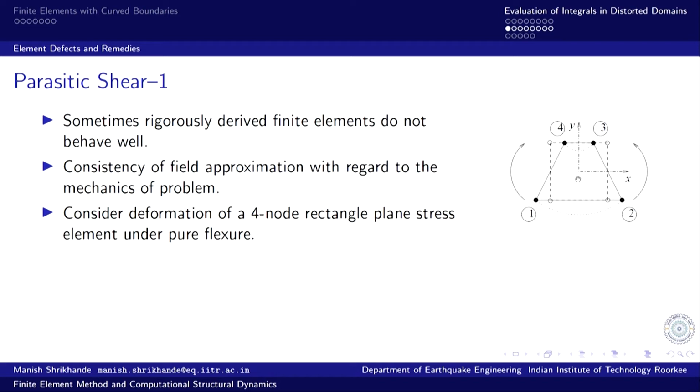So, if we evaluate the quadrature at this point, shear strain would be 0. Everywhere else there is shear distortion, but at this point the shear strain would be evaluated to be 0.